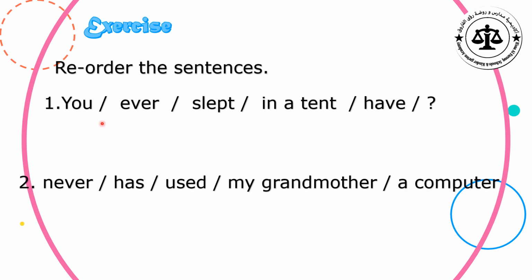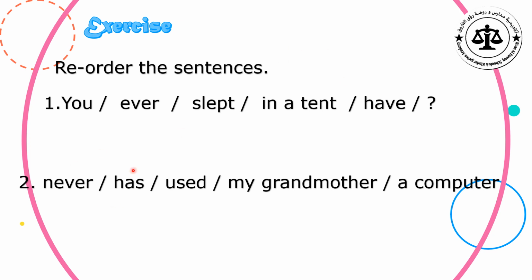The second exercise, reorder these sentences. Number 1, you ever slept in a tent? Have. Number 2, never has used my grandmother a computer. Try to answer them. Then come back to the video to check your answers.